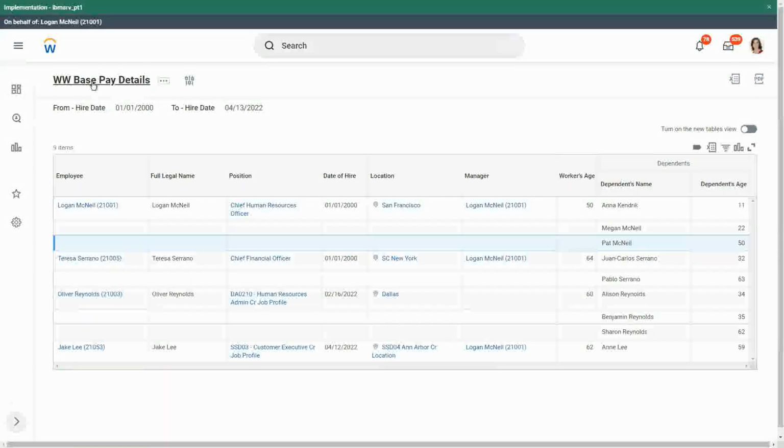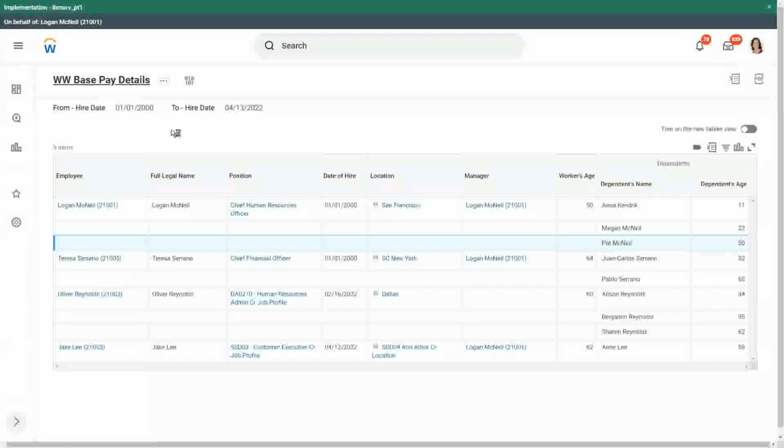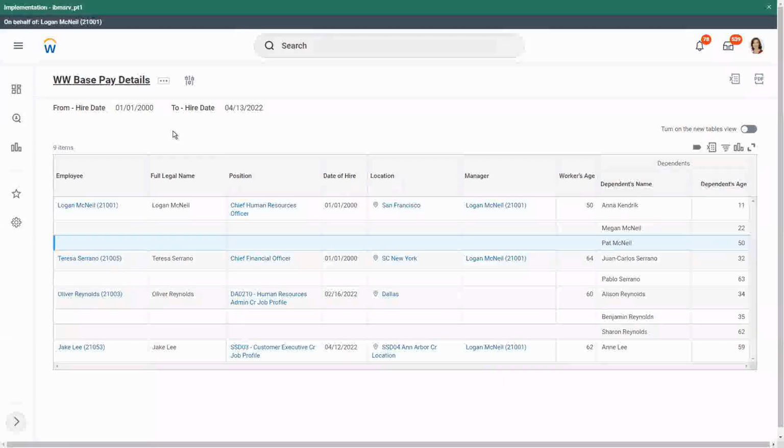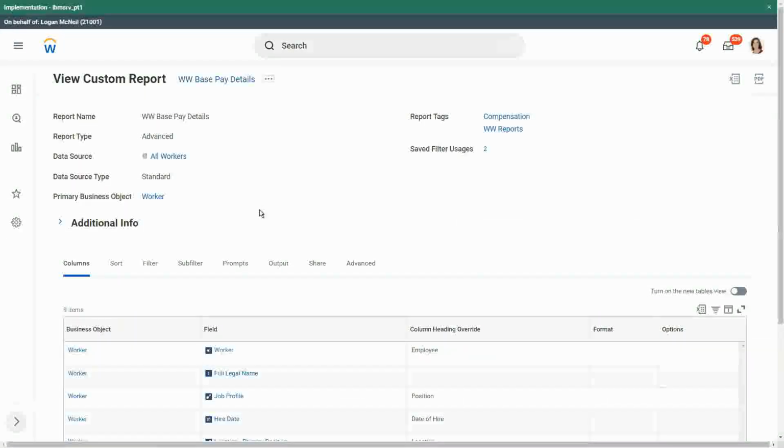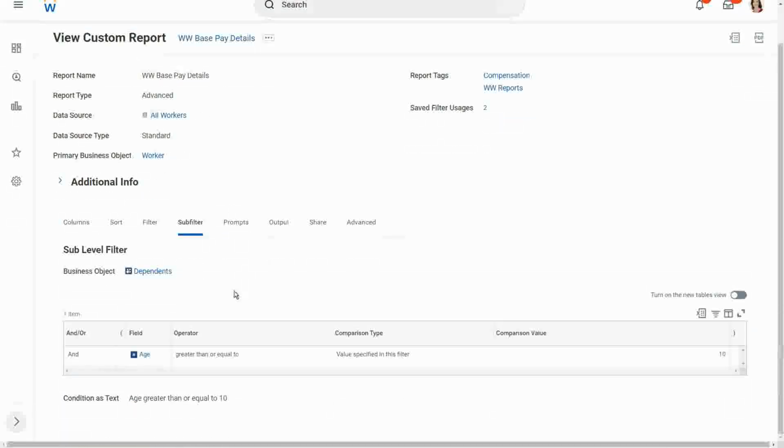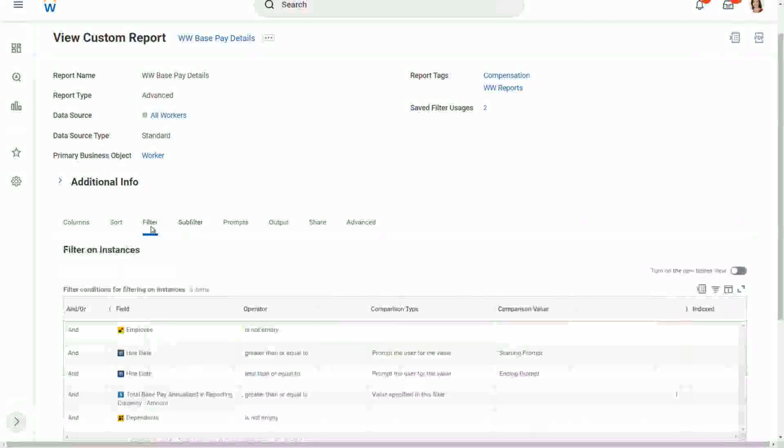Now I would tell you something very interesting and very important also. Please make a note of this. When the report runs, at first the subfilters are run. First Workday runs the subfilter. Then it goes and runs the filter.